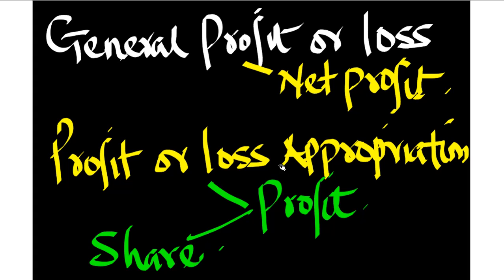Partnership is where two or more persons come together to exploit a particular business, and the maximum is 20, the minimum is 2, to run a business. Always have in mind your business entity concept, separating the owner from the business. The owners are called the partners, and the business is called the partnership. When you separate these two things, it will be easier for you to understand this topic.